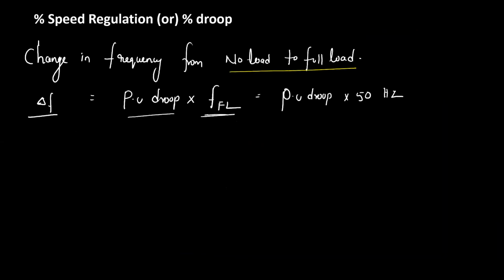Change in frequency from no load to full load, how can you calculate? If you know the per unit droop and rated frequency, you can calculate the change in frequency from no load to full load just by multiplying those values. So delta F is per unit droop into rated frequency or full load frequency. In the previous case, it was 0.03 into 50, so you are going to get 1.5 hertz. That is per unit droop into rated frequency or full load frequency. This also you remember.